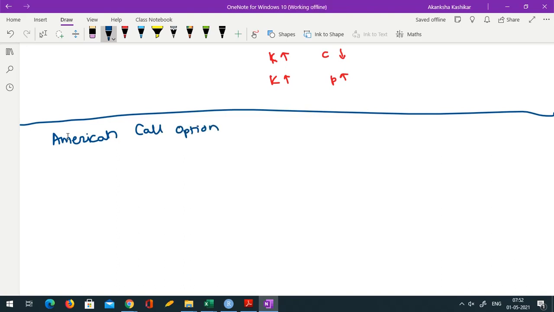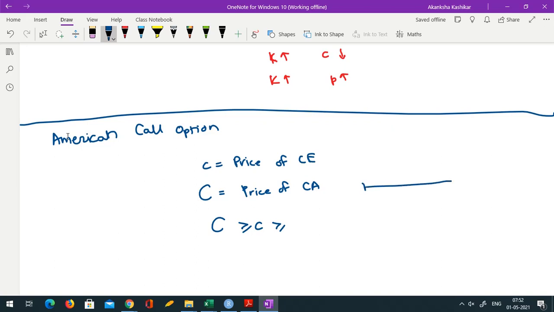Suppose small c is the price of a European call option and capital C is the price of an American call option. What we know is capital C is generally going to be larger than small c, because you are getting more flexibility, so you might be willing to pay more. And we do know something about small c, a lower bound. So we know that small c at an in-between time point, between 0 and capital T, so Ct, would be greater than St minus K e raised to minus r (T minus t).